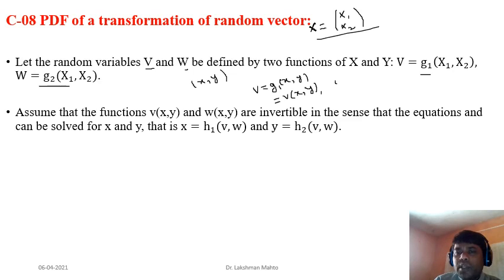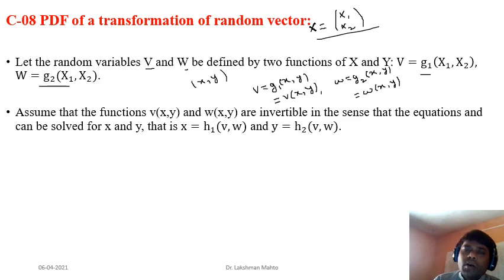Similarly, W would be a function of two variables, again x and y. What is that function? The function is G2. So W is actually G2 of xy. With the same representation, W is a function of xy, and G2 can have the general notation W of xy. W of xy means G2 of xy. It is just a notation convention.